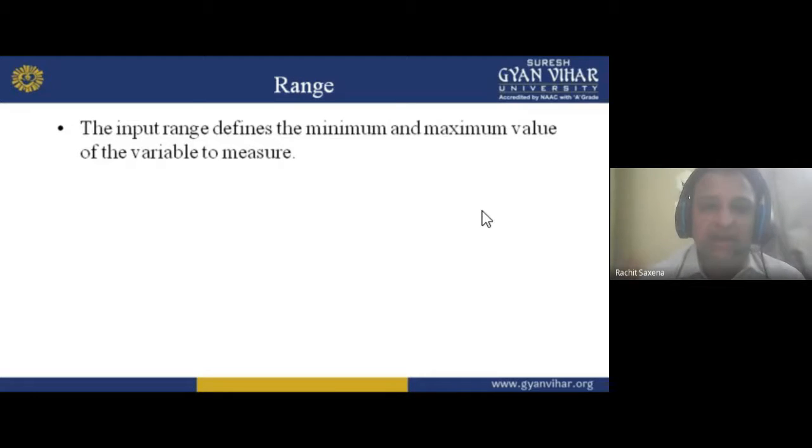So your 100-meter is the range for you. You have to start from 0 to 100-meter. You have to work from 0 to 100-meter. You have to run from 0 to 100-meter. So that will be the range for you, the limit for you.